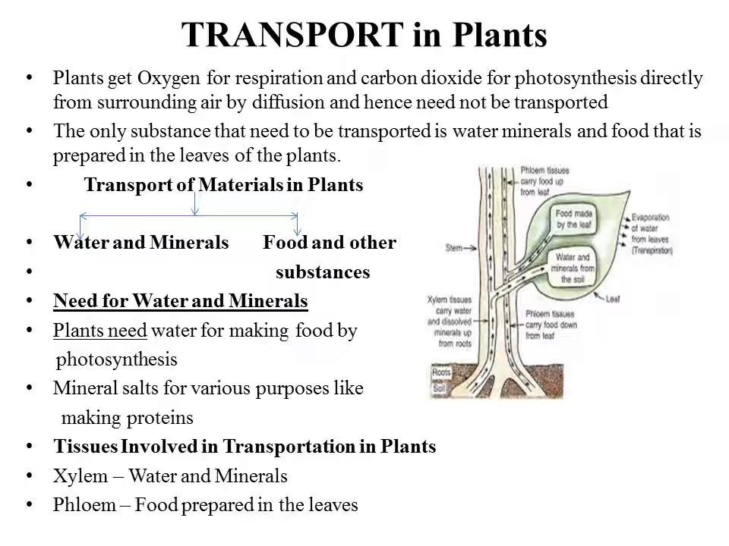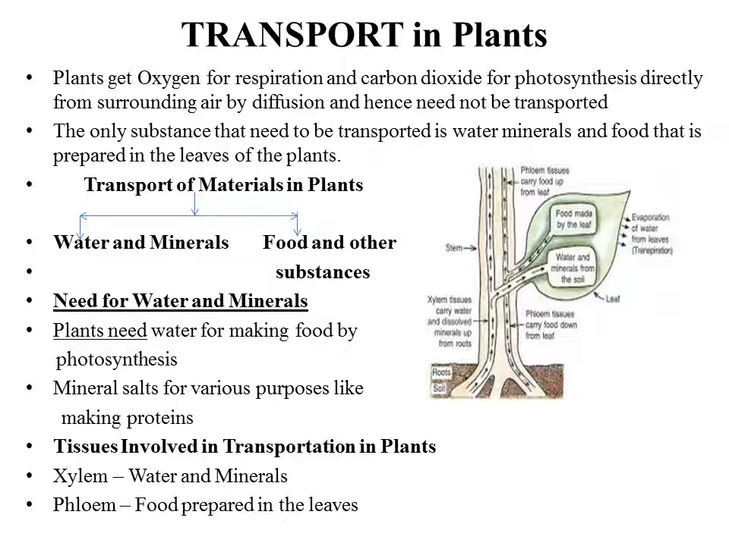How does transport in plants take place? Now we know plants take in oxygen for respiration and carbon dioxide for photosynthesis directly from the surrounding air by diffusion, and hence these need not be transported. Whereas animals take in air through their nostrils, it goes into the lungs, and from there the oxygen needs to be transported to the entire body. But in the case of plants, that's not the case. Every part of the body is capable of taking in the surrounding air by diffusion. We have studied this before in the respiration chapter.